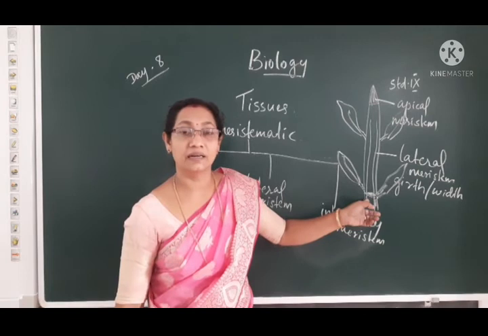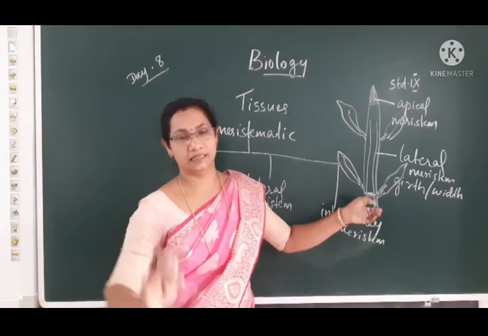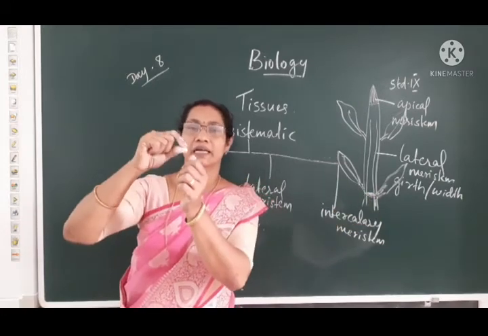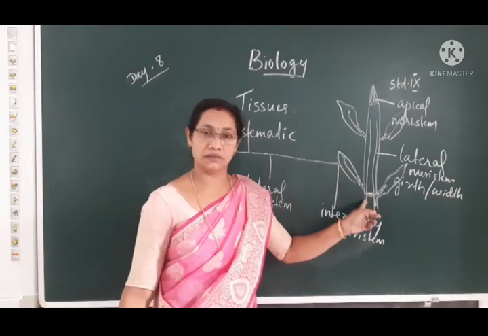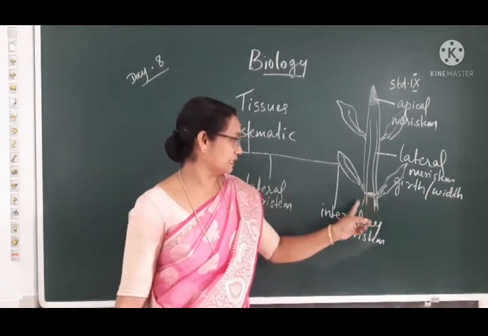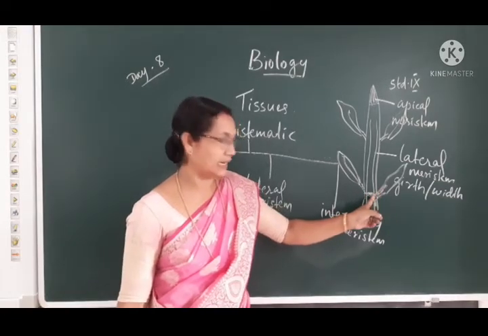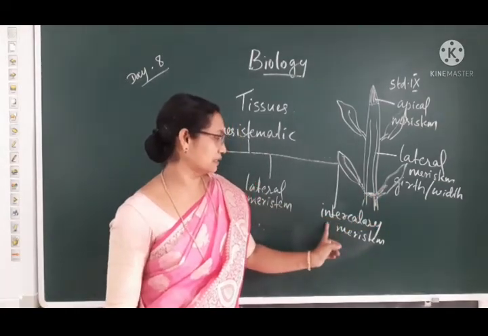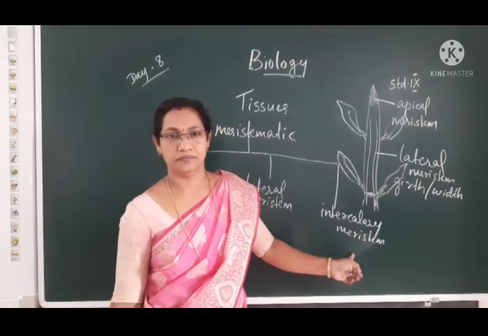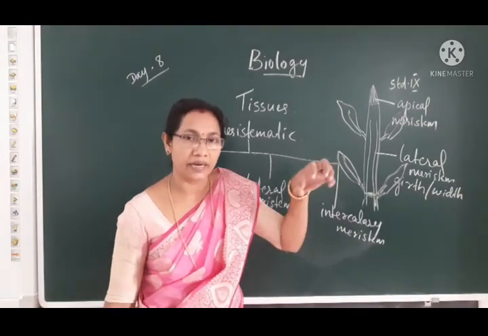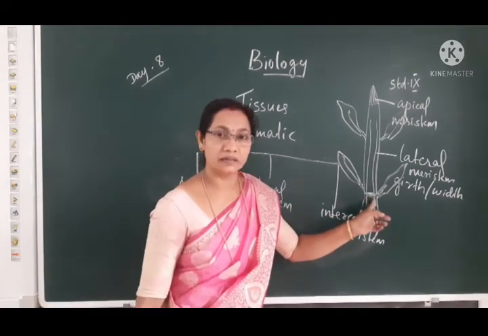Nodes means the place of the stem from where the leaf arises. So the meristem which is present at the nodal regions or at the base of the leaves is known as intercalary meristem.